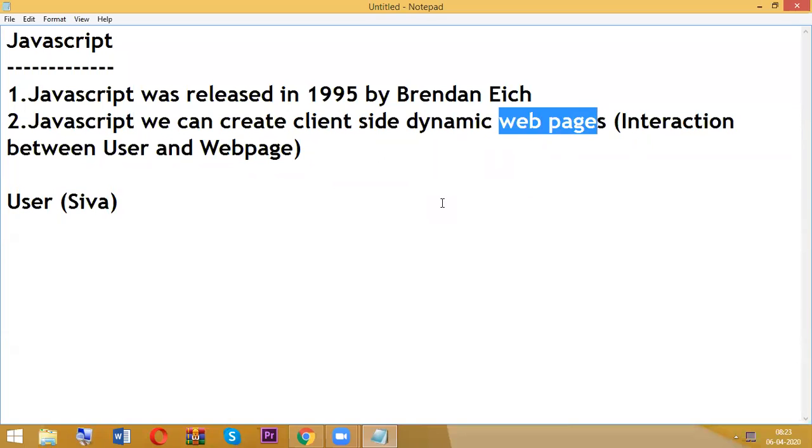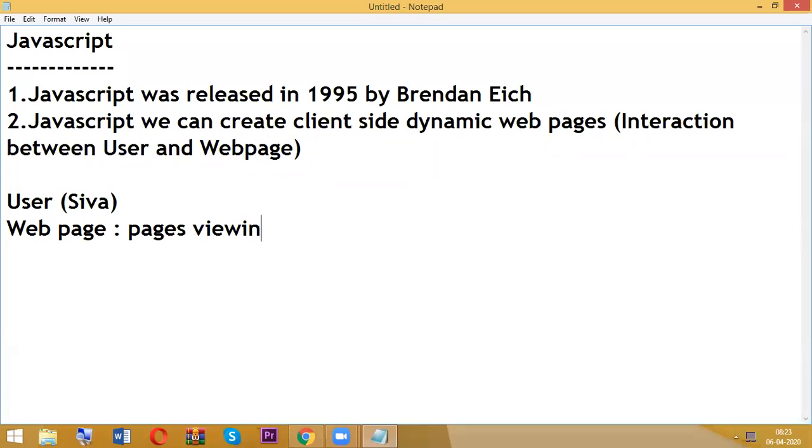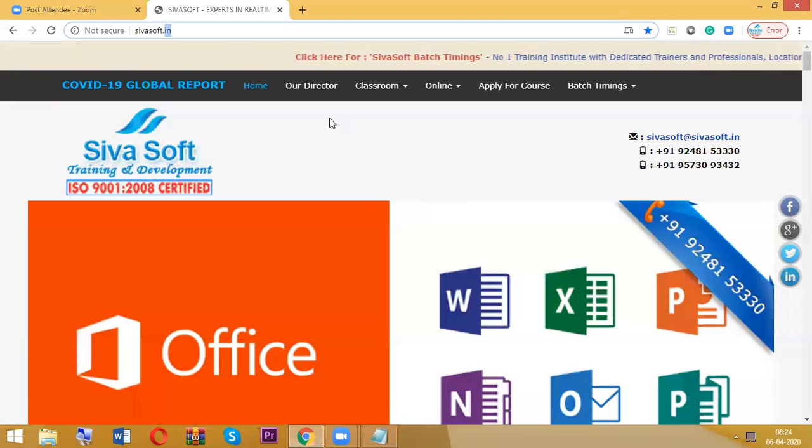Next, web page. Web page means whatever information we are viewing in our browser. As a user, I am able to view this particular web page. So right now I can have some interaction here.